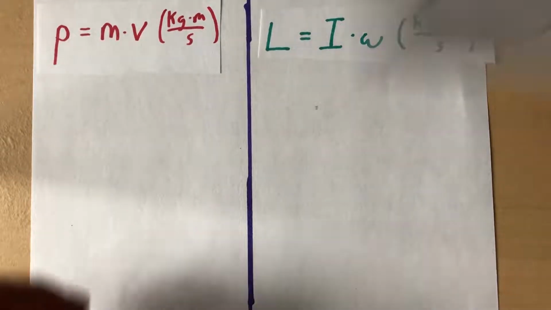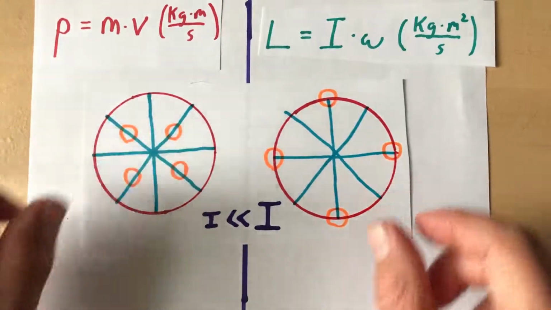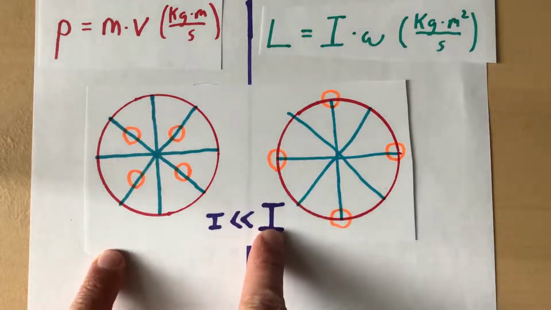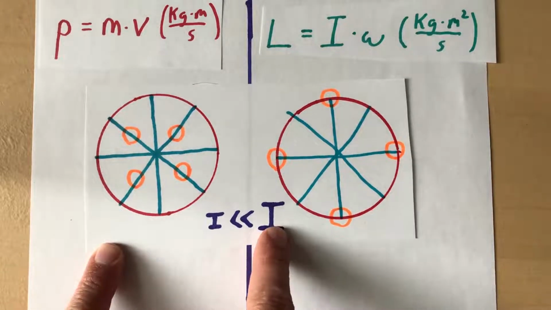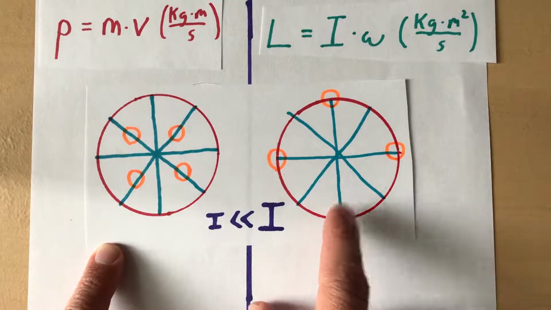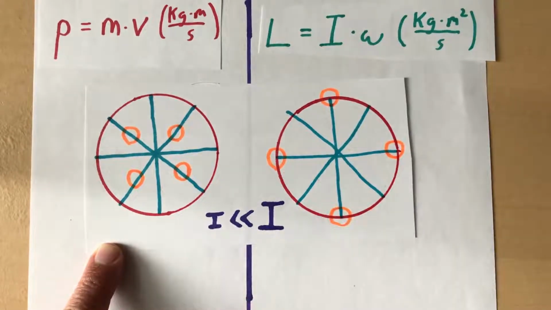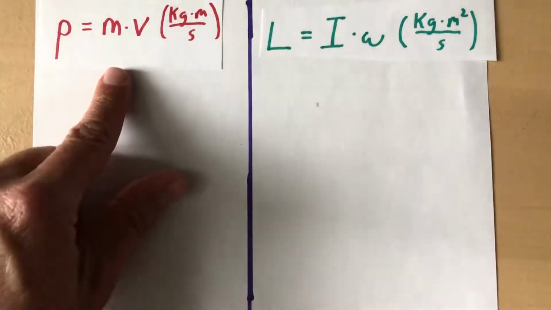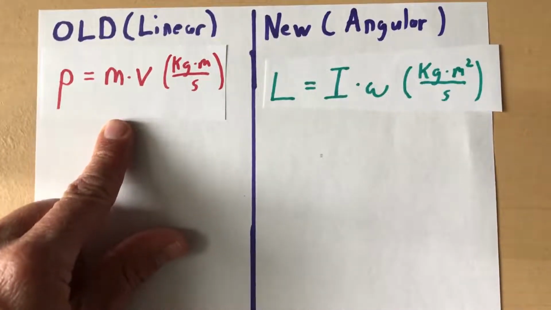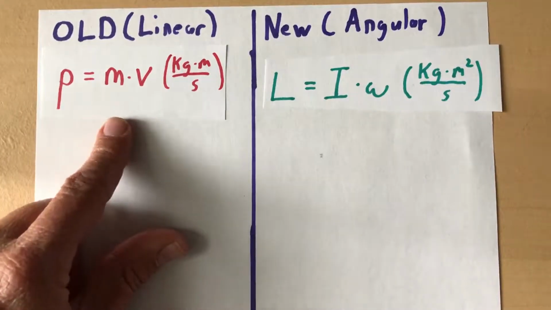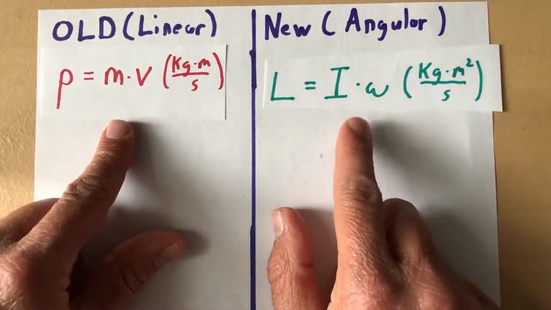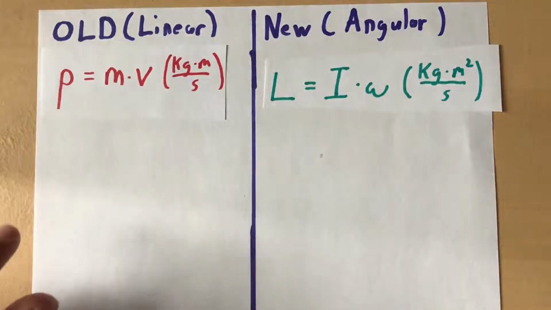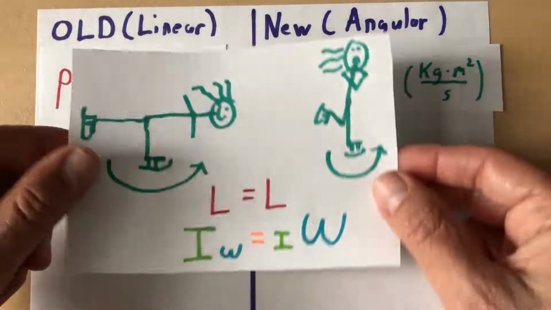And kind of going back to some of the stuff we've already talked about, because if you moved masses to the outside of the circle, you would increase the rotational inertia, then this thing would be harder. It would want to stay moving more is the point, because it would have a bigger I there. So without any outside forces on a system, its momentum is conserved. And without any outside torques on a system, its angular momentum is conserved. Let me show you a few examples of that.